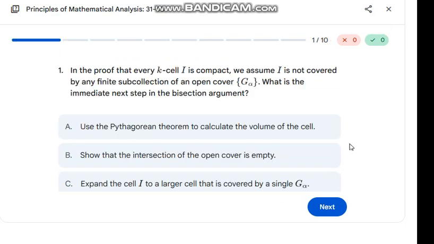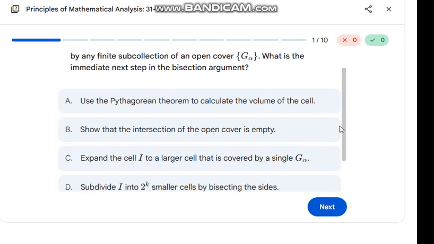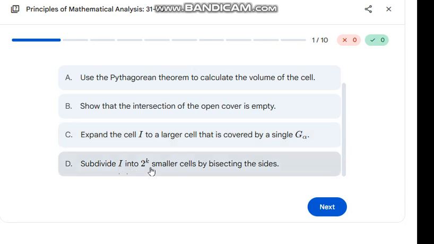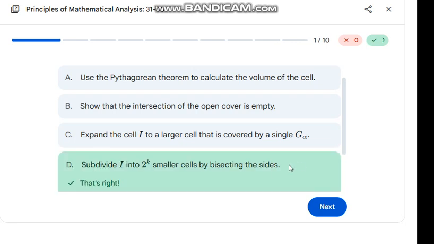So let's see the next question, that is the 31st question. In the proof that every k-cell I is compact, we assume I is not covered by any finite subcollection of an open cover. What is the immediate next step in the bisection argument? Subdivide I into 2^k smaller cells by bisecting the sides. Yes.